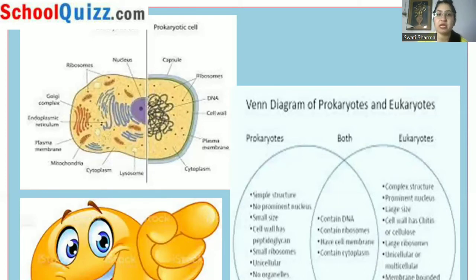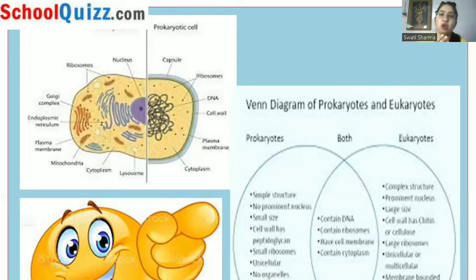The cell wall in case of eukaryotes is made up of chitin and cellulose. They have the large ribosomal unit, the 80S ribosomal unit. They can be either unicellular or multicellular, so both of them can be included. Membrane-bound organelles are found. There are organelles present in the eukaryotes, like endoplasmic reticulum, Golgi complex and mitochondria, and they are attached with the membranes.